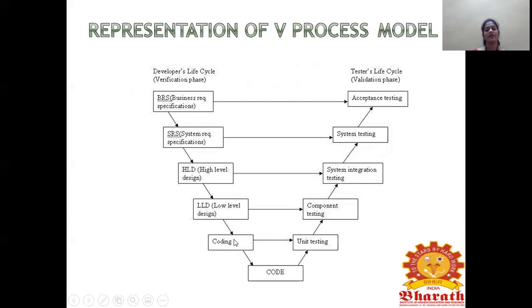And next we need to code that design. After the coding process, it will go for testing. So unit testing is for procedural, right? Then it will go to the component testing, system integration testing, system testing, and acceptance testing. These are the processes involved in this. So if any change is required in the coding, it will go to the unit testing. Okay, that is procedural testing.